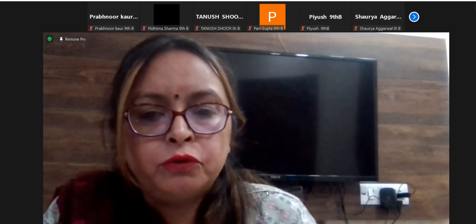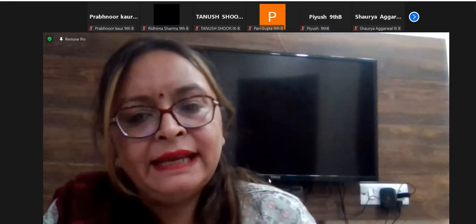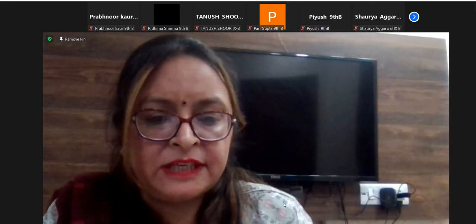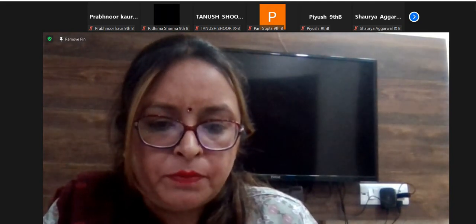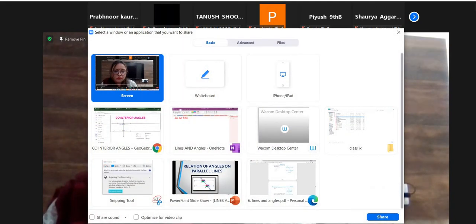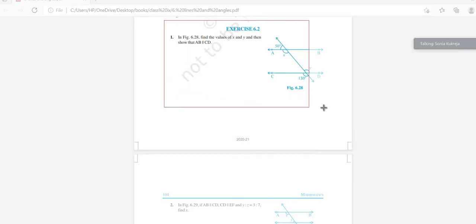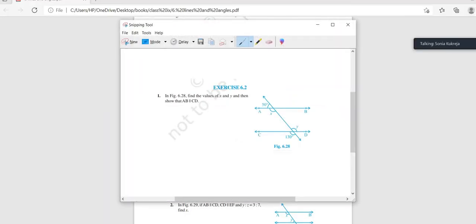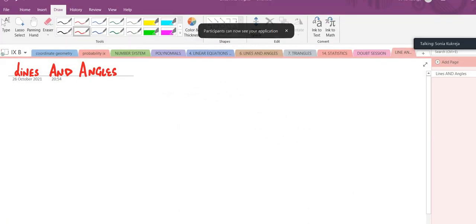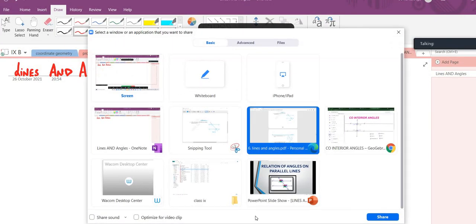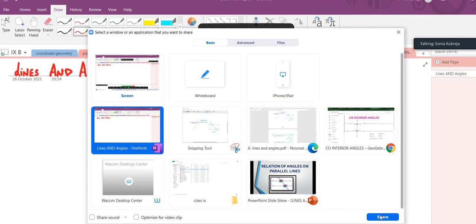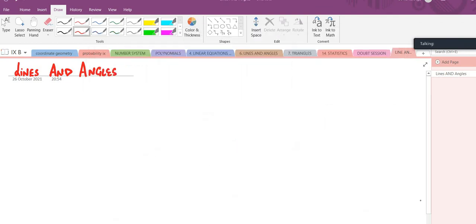Now it's time to do questions from the book. Let's do questions from exercise 6.1. Let me share the book. So here is the book. Let's snip the question. I have snipped the first question. Let me present the screen. See, I think it's visible.